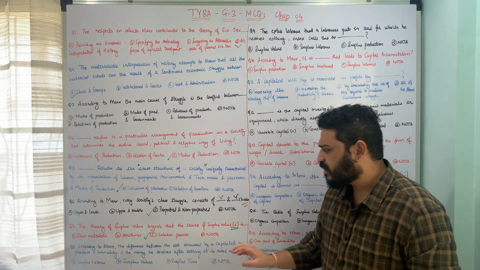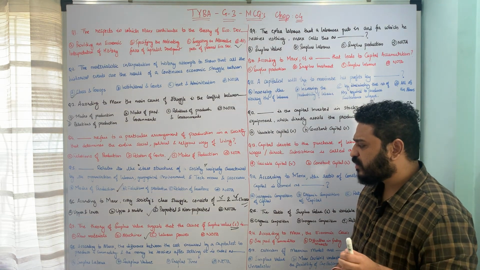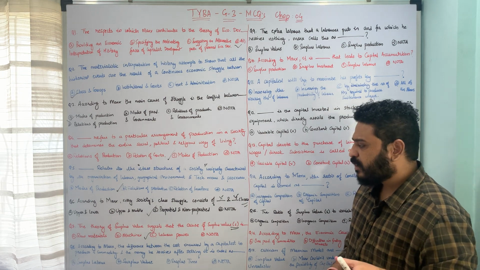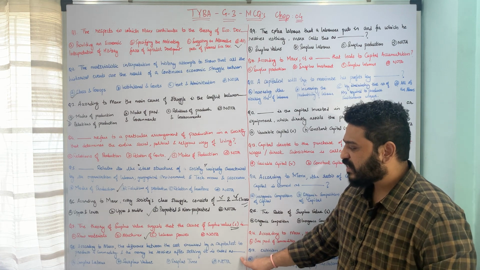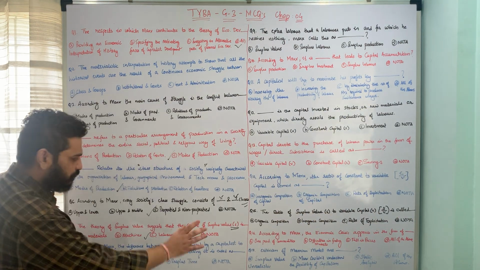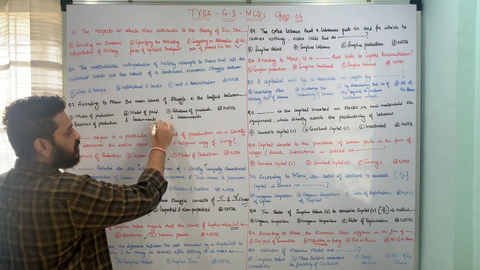The next one is, according to Marx, the difference between cost incurred by a capitalist to produce a commodity and the money he receives after selling it is called as what? So here let us assume, I'll just use this space here.